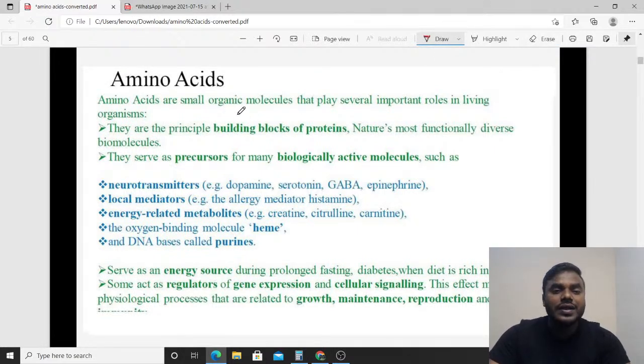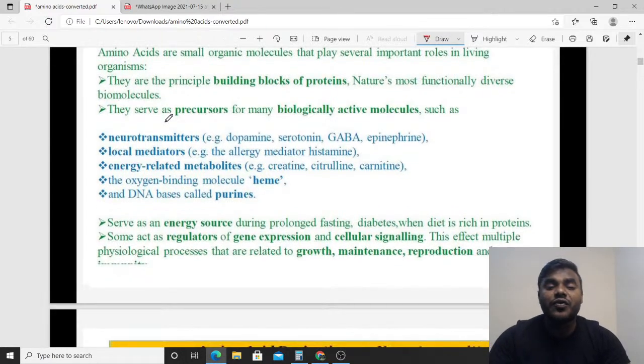And friends, listen to me carefully. Amino acids are small organic molecules that play several important roles in living organisms. As I said, they can act as building blocks for the protein and they can do several functions.